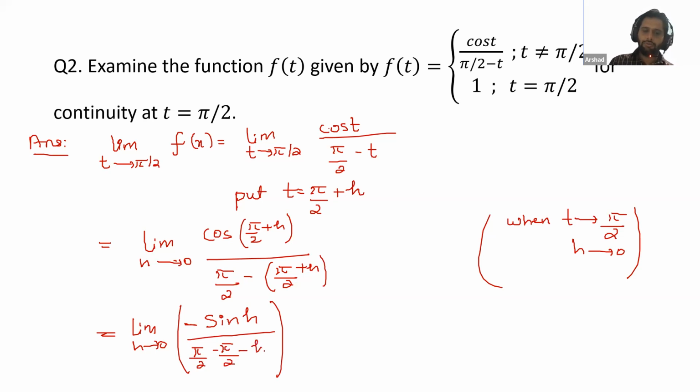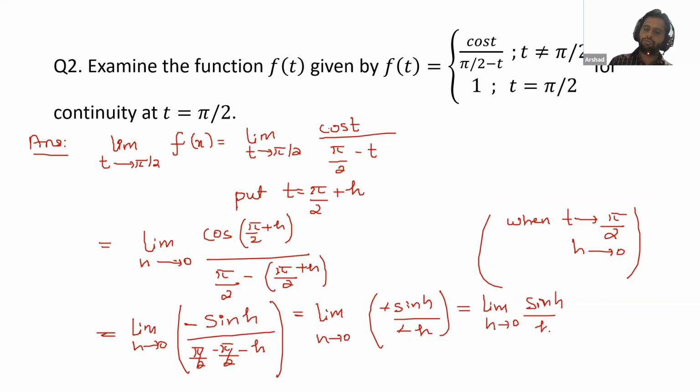Pi/2 minus h. We have just opened the bracket, and pi/2 will get cancelled out. So here we will get limit h tends to 0 of minus sin h by minus h. Minus minus cancel out. Here we get what? Limit h tends to 0 of sin h by h. So this will give us 1. I hope this is clear to everyone that the limit we are getting is 1.